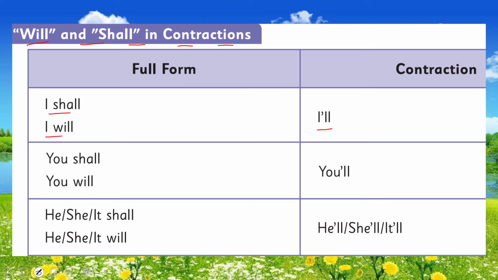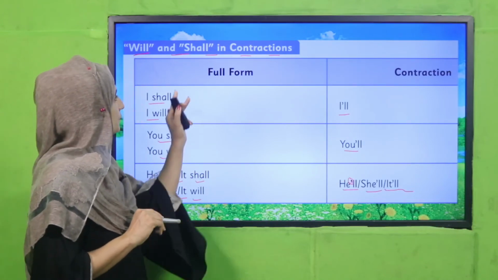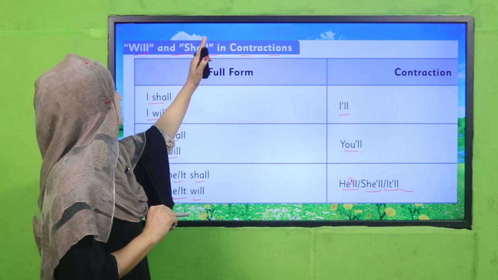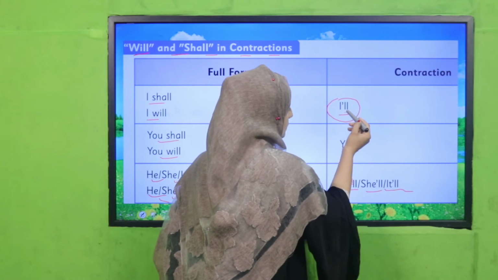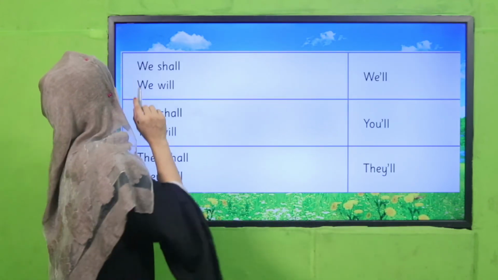So read that out. You shall, you will, you'll. He, she, it shall, he, she, it will. Okay, the same form is there, and how can we get that? You can see there the apostrophe and double L. Okay, this is the way to contract will and shall. We skipped all the other letters and got double L and an apostrophe. Is it clear? See there.